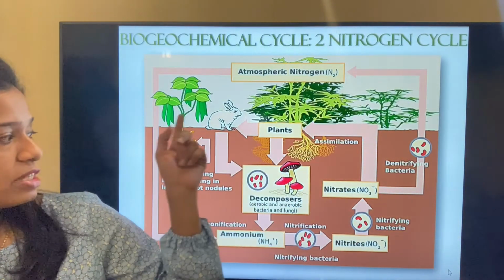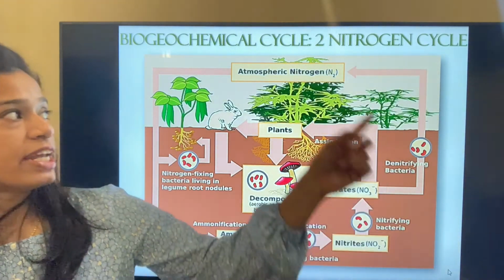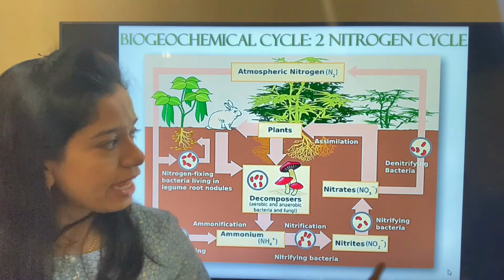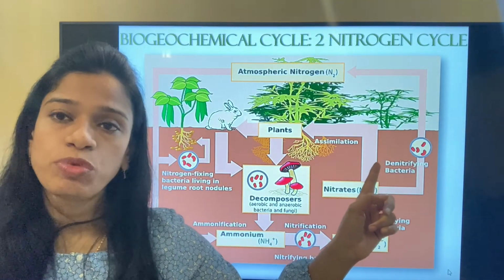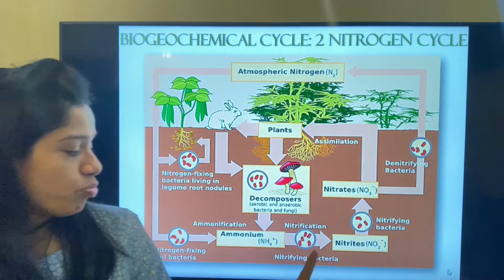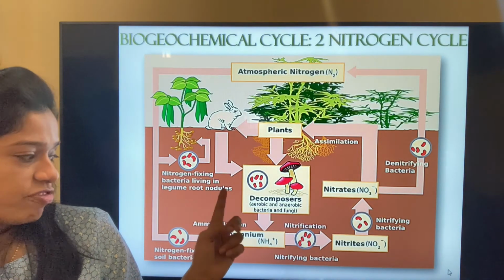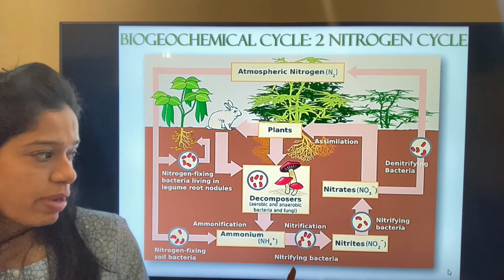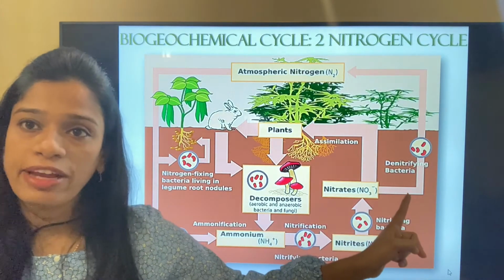So this total cycle of converting atmospheric nitrogen and giving the nitrogen back into the atmosphere is done by different kinds of bacteria. First is the nitrogen fixing bacteria, then the nitrifying bacteria, and then the denitrifying bacteria.